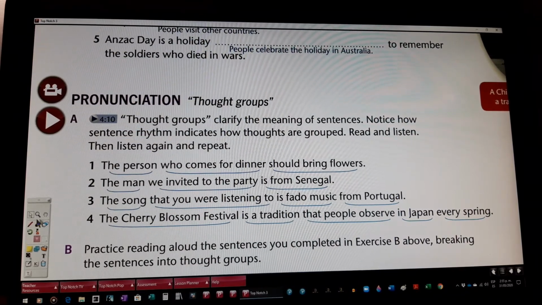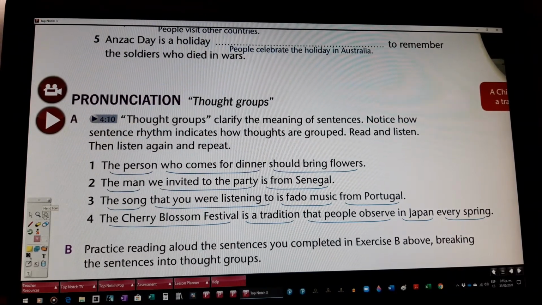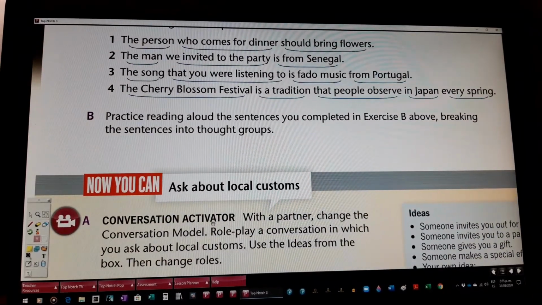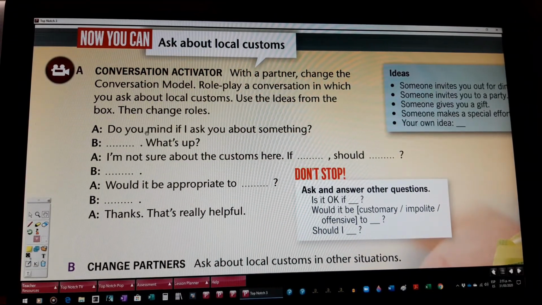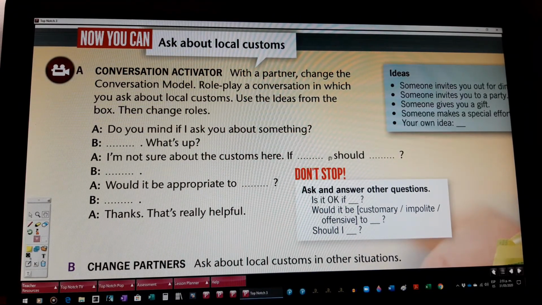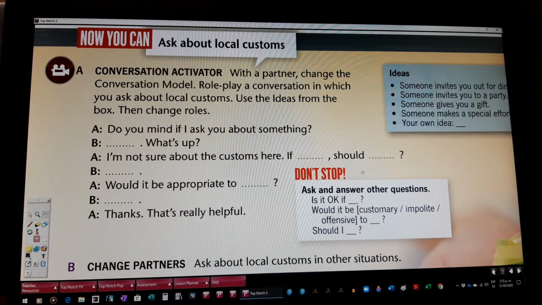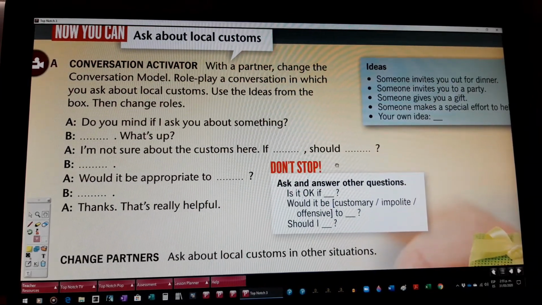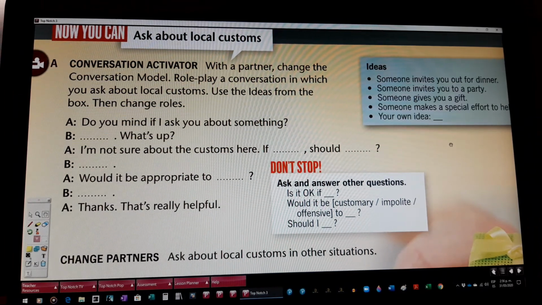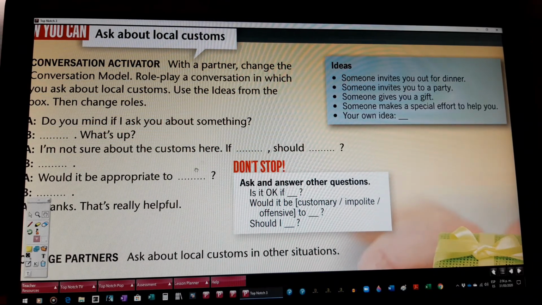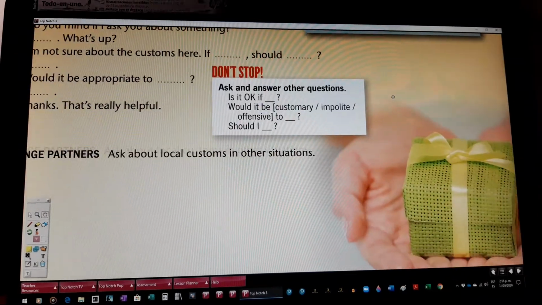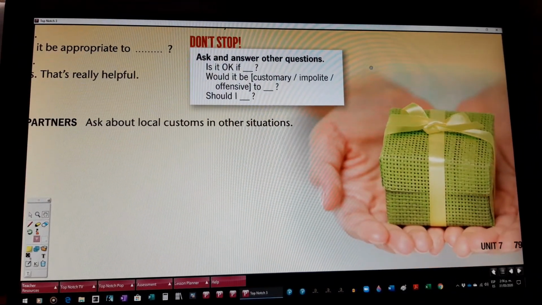Okay. Practice the pronunciation of those thought groups. And then try to make another conversation, okay, about a different custom or tradition they have in a special day, okay? Remember, someone invites you out for dinner, someone invites you to a party, someone gives you a gift, someone makes a special effort to help you, or any other idea you have to make the conversation here, okay? This is the third video.